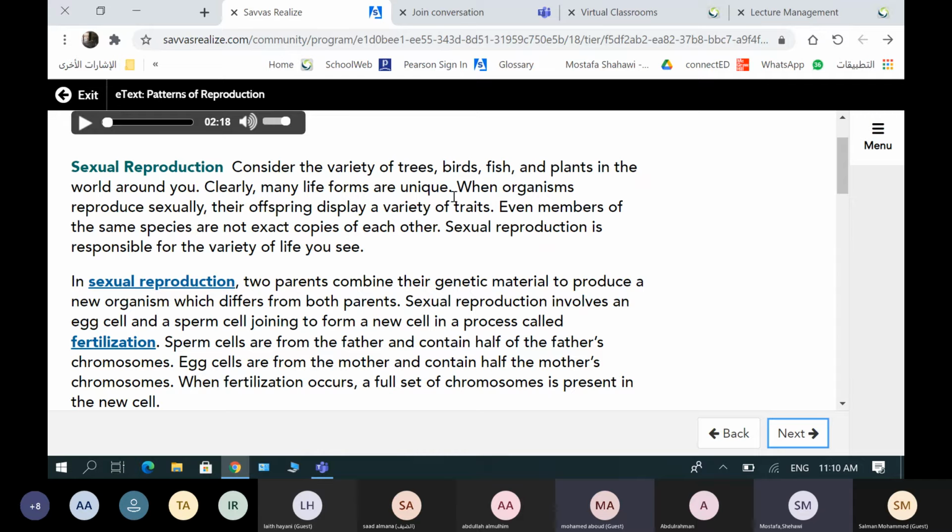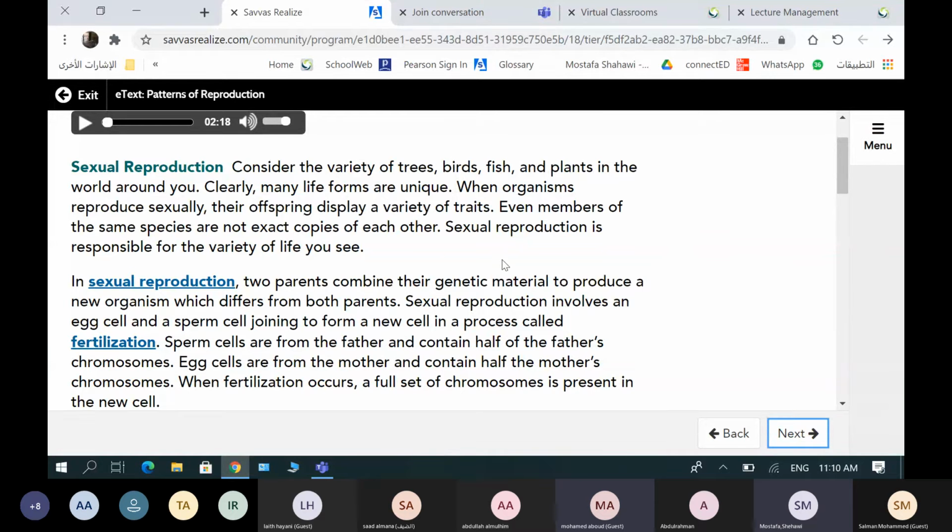When organisms reproduce sexually, their offspring display a variety of traits. Even members of the same species are not exact copies of each other.